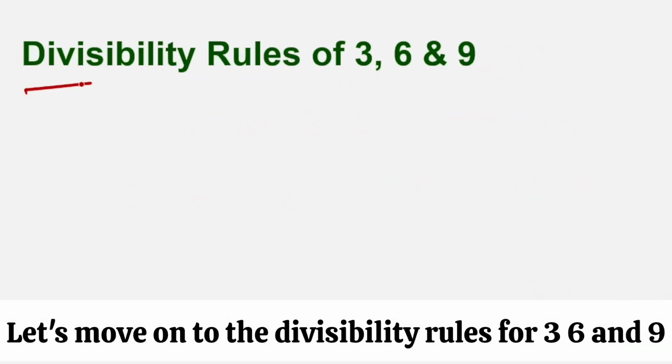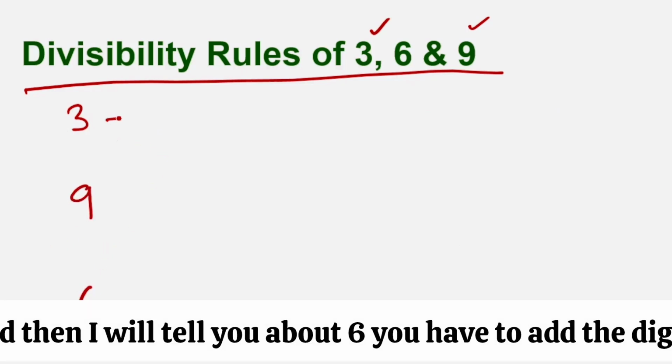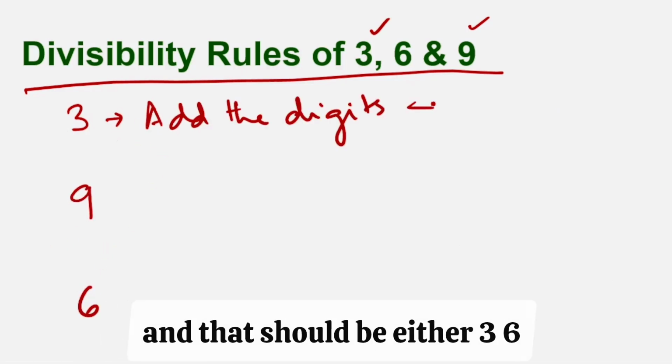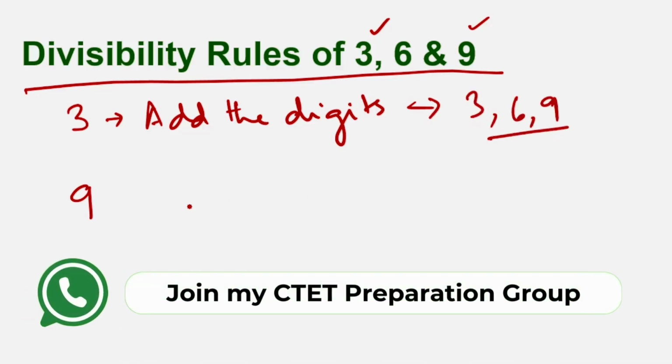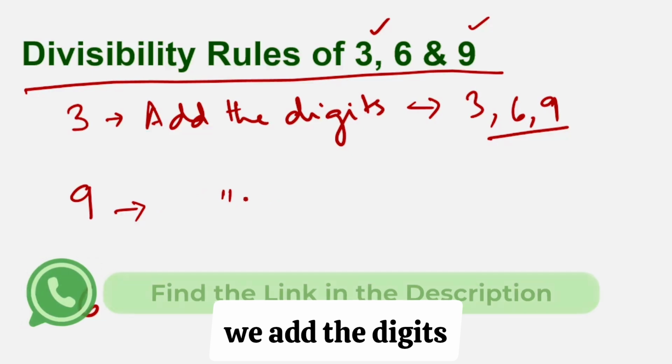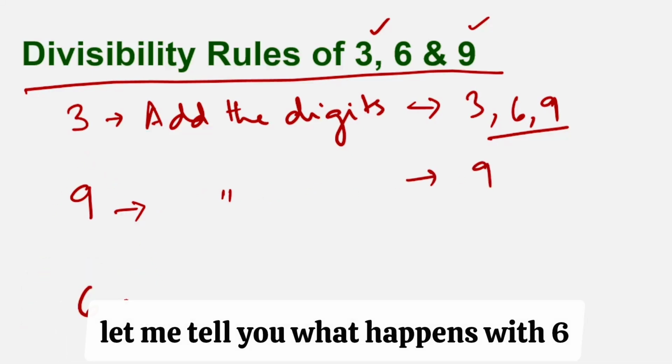Let's move on to the divisibility rules for 3, 6 and 9. Now for 3 and 9 first I will tell you, and then I will tell you about 6. You have to add the digits, and that should be divisible by 3. Similarly, even for 9, we add all the digits, and that should be divisible by 9. Before I give you examples, let me tell you what happens with 6.